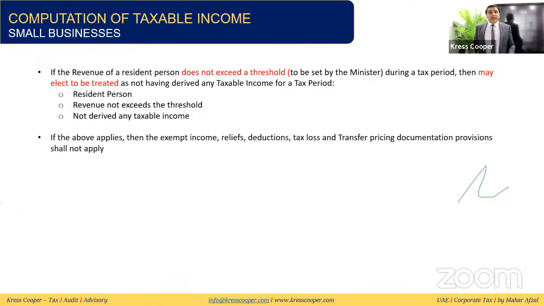Small businesses: the law says the minister will define the threshold. If the taxable income of any small business is below the threshold, then it will be assumed that the business doesn't have any taxable income. And in case the business doesn't have any taxable income, then all related provisions like relief, reduction, tax loss, transfer pricing, documentation, all these provisions will not be applicable to the small business. But what is the threshold for the small business? We need to wait for the cabinet decision. We need to wait for further clarification from the respective authorities. Then we will be able to decide.